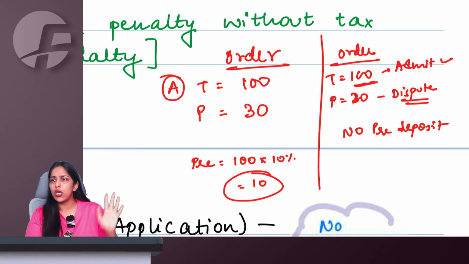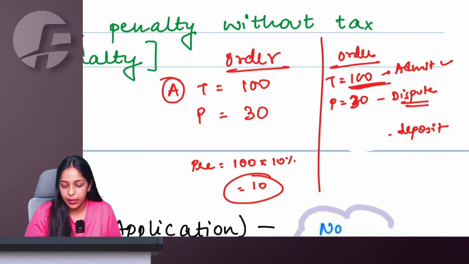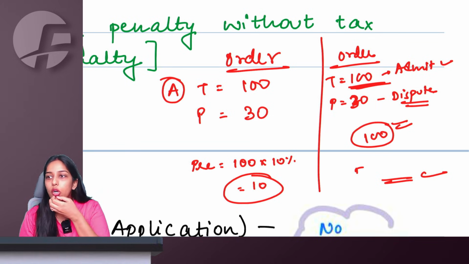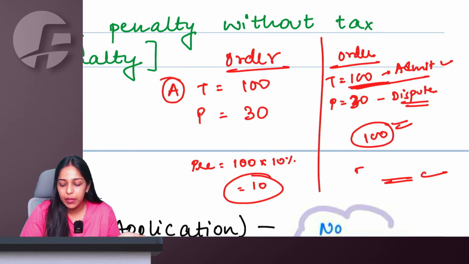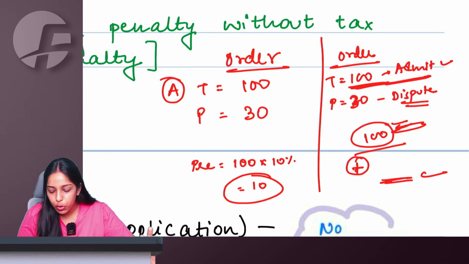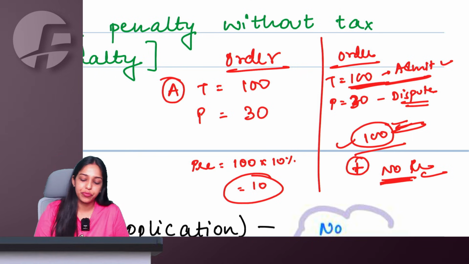So again, the original law will only apply, and on penalty, I will not calculate any pre-deposit. Whatever you admit, that full 100 you have to pay, plus no extra pre-deposit, because you are not disputing any tax. If I am admitting 100, this 100 I am going to pay in full anyway. Plus for the disputed part, no pre-deposit. This 100, of course, because you are admitting, you will pay.